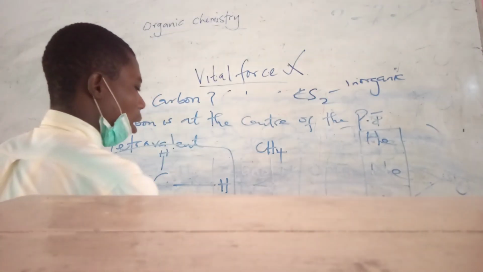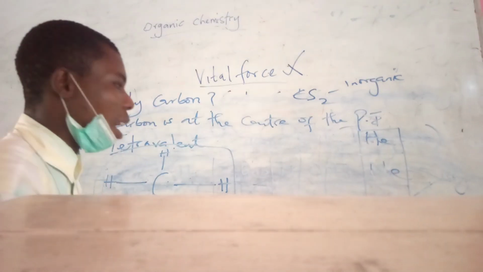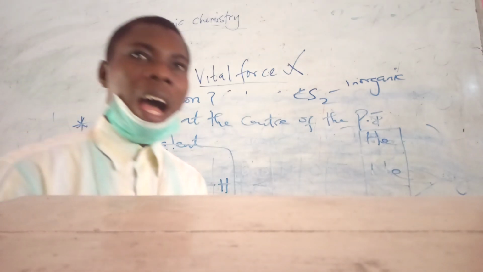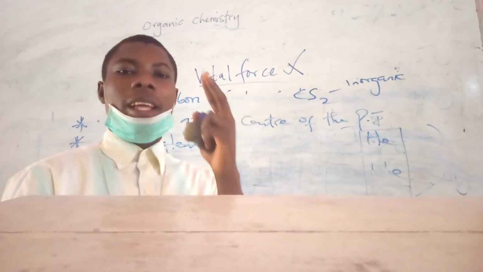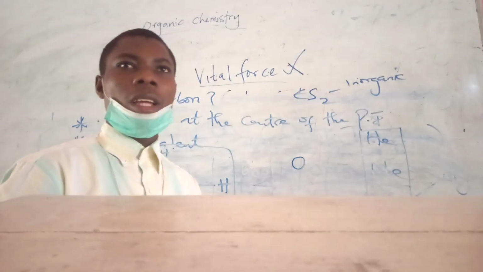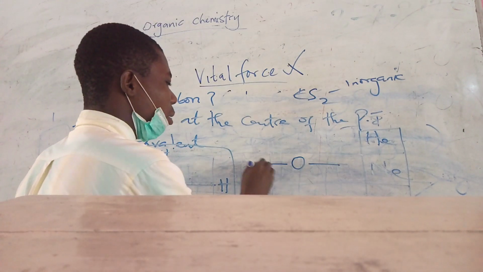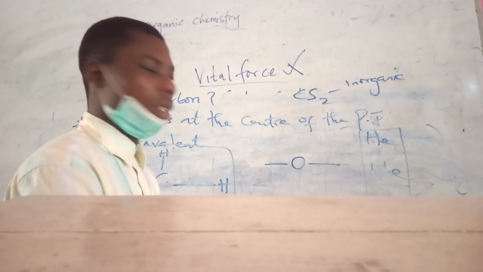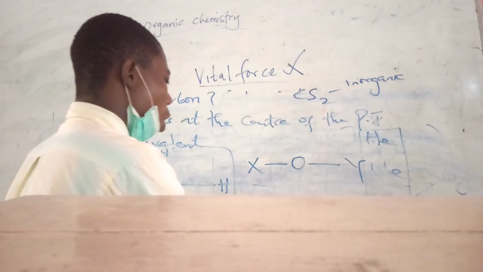Some atoms in the periodic table, under normal circumstance, will have just only 2 bonds. Example is oxygen. Under normal circumstance, oxygen will have 2 bonds, bonded to 2 different groups or the same group.